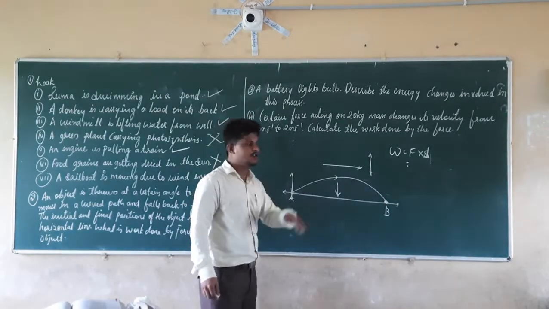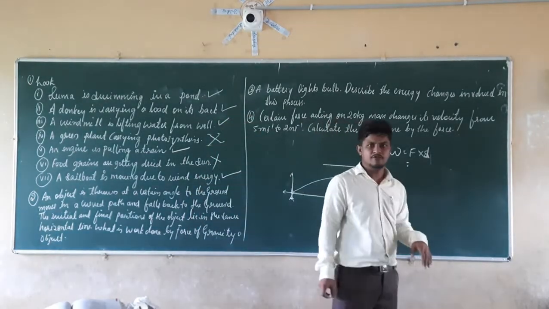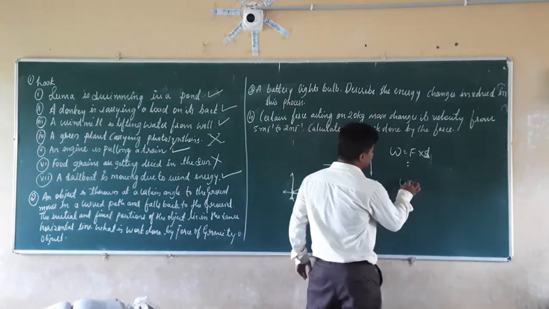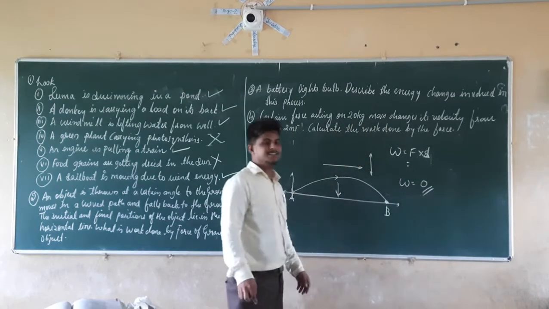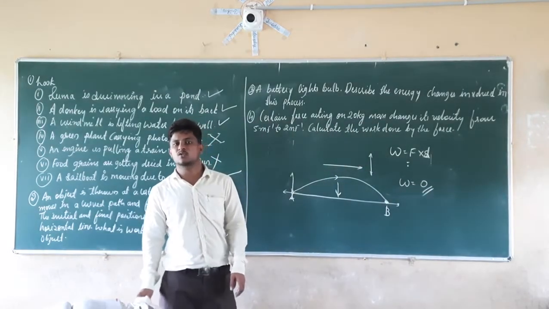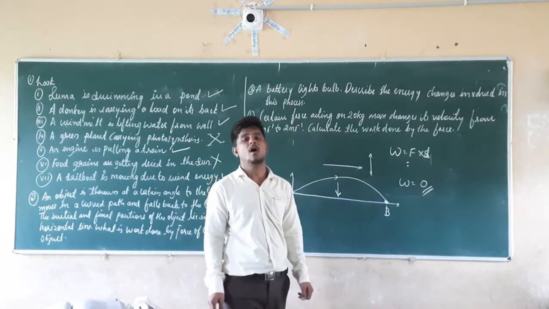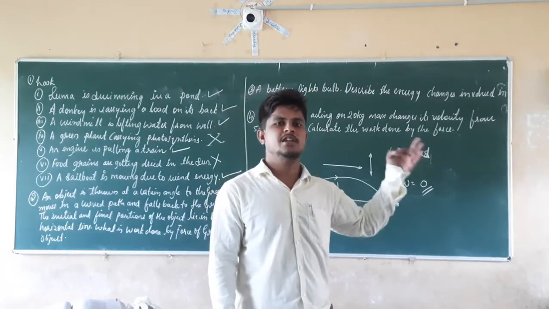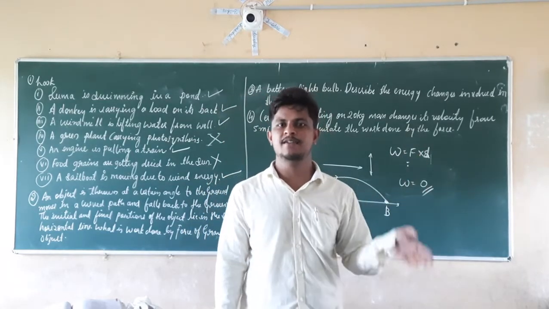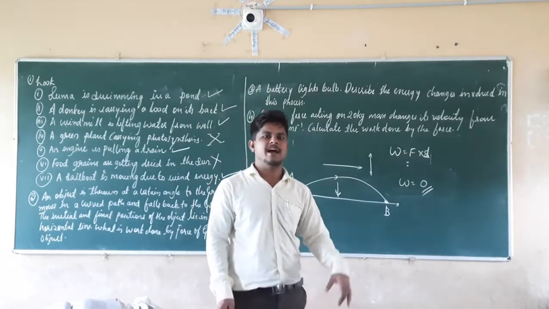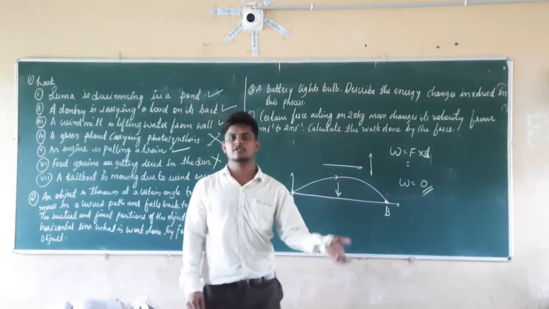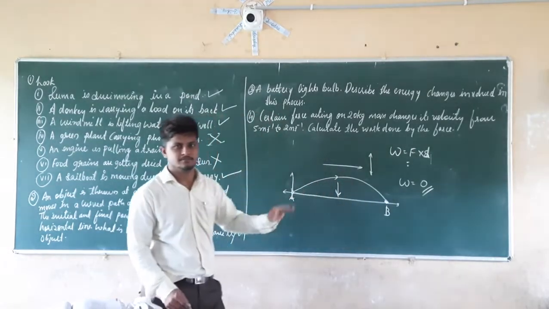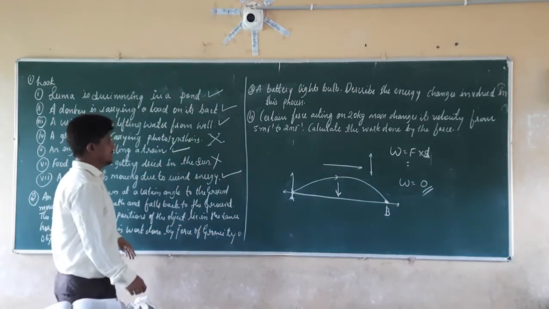If the displacement is equal to 0, then what is the work done by the gravitational force in this case? It will be equal to 0. Therefore the work done is equal to 0, since the height covered is 0, since the displacement is 0. Why is the displacement 0 here? Since both the initial and final positions are lying in the same horizontal line, the height covered will be equal to 0, and the work done by the gravitational force is equal to 0. This is the answer for the second question.